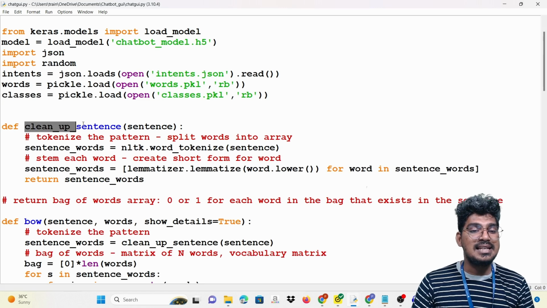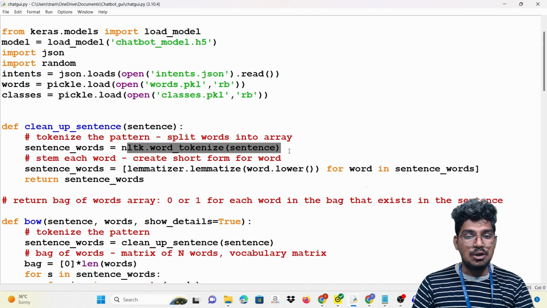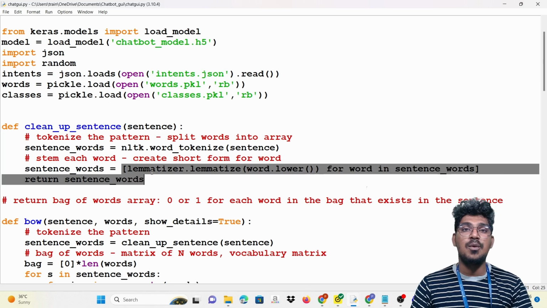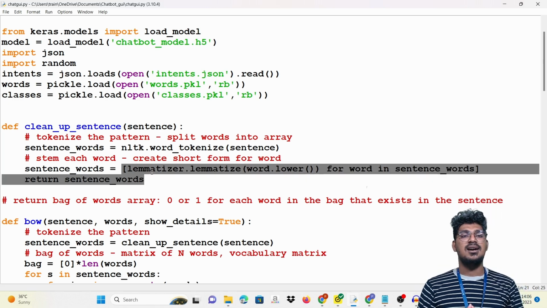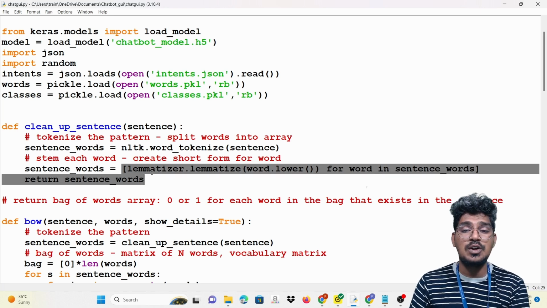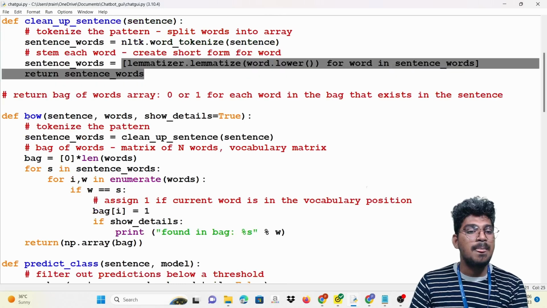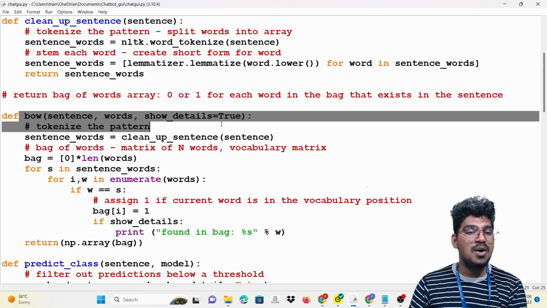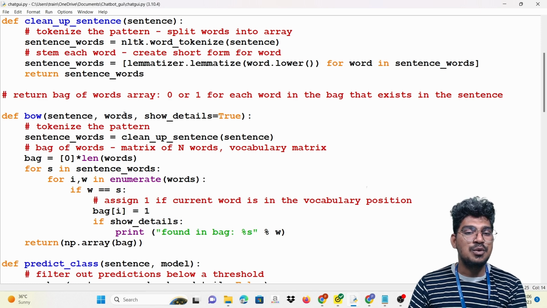Now we need to clean up the sentence here with the help of word tokenize the sentence, and sentence words is equal to lemmatizing that. That means stem is used to create the short form of the word. For example, we are extracting the root word of the particular words, and it is also removing the duplicates. Now return back the array of words as 0 or 1 for each word, because the computer can't understand the text. That is the reason we need to convert it into numerical data. So bow will help to do that for the sentence, for the words.